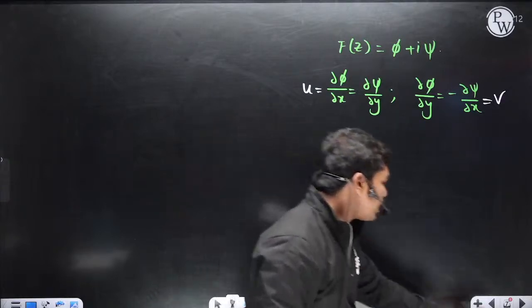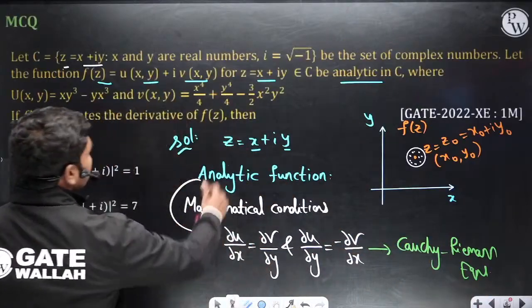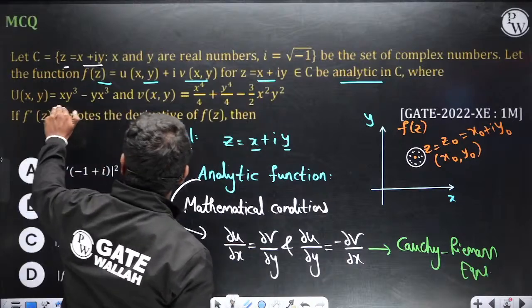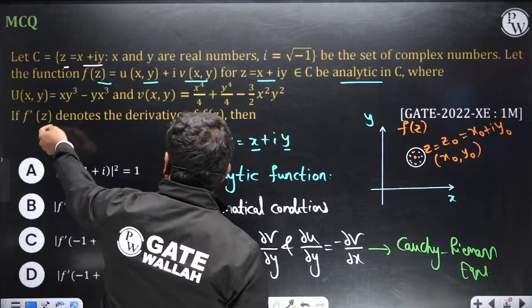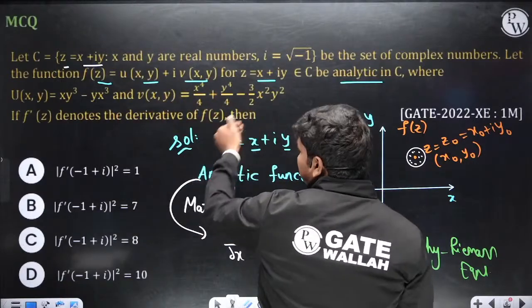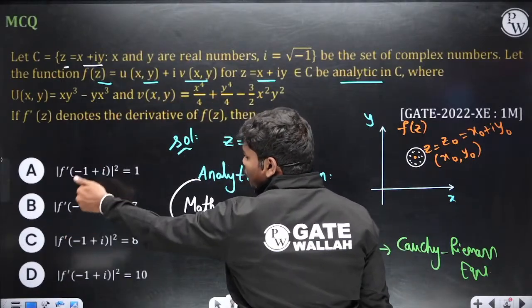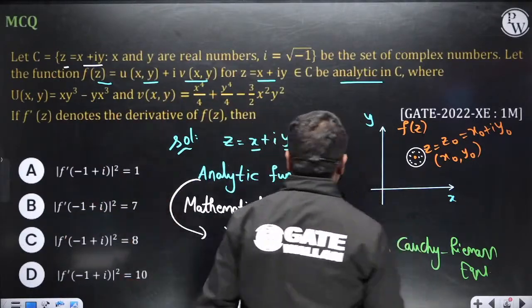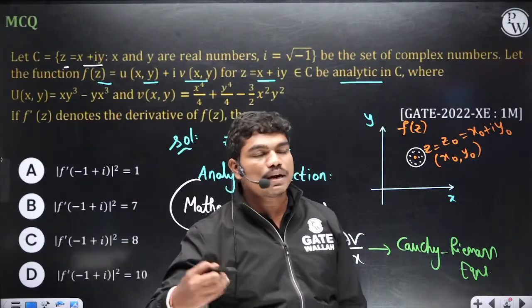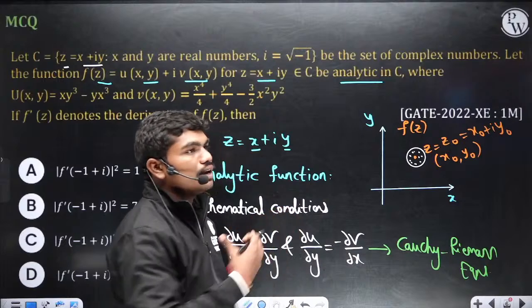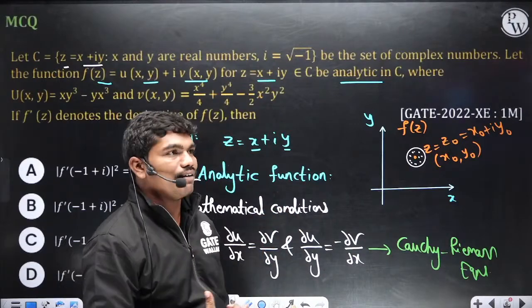So now coming back here, they have given you, let us continue the question, where u is given by this quantity and v is given by this quantity. If f dash of z denotes the derivative of f of z, then the magnitude of f dash of minus 1 plus i whole square is what? So basically if you calculate f dash of z, then put z is equal to minus 1 plus i, then the square of the magnitude is what? That's what we have to find here, okay.